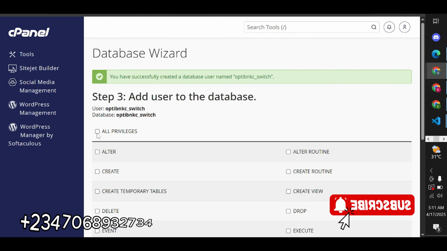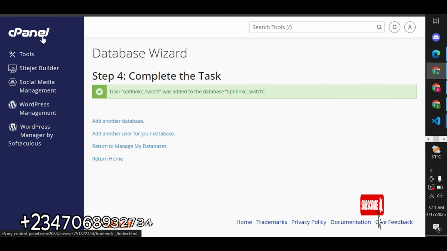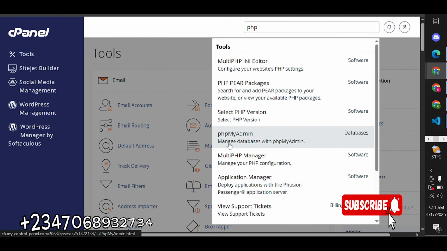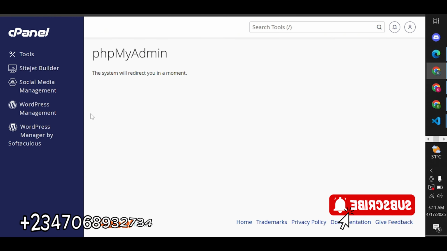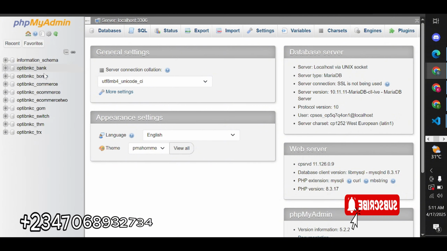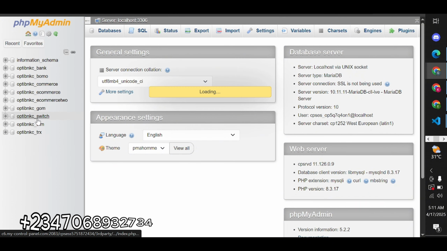Also, I'm going to allow all privileges, so you're going to do that and make changes. Now go back to phpMyAdmin, so I just type PHP. So you see it there. So this is the database we just created now, which is called switch, right?